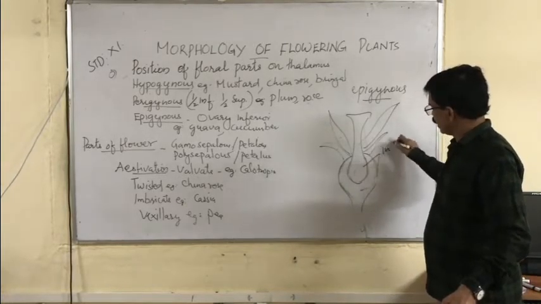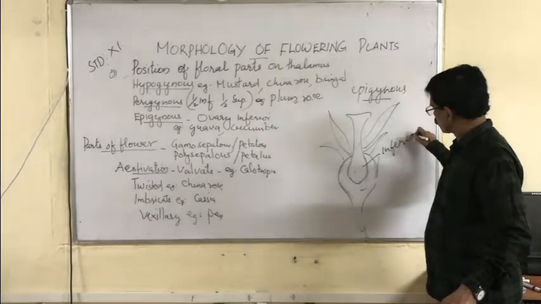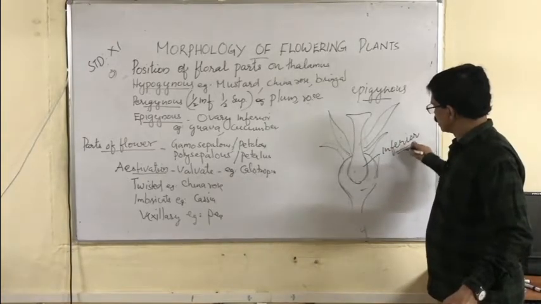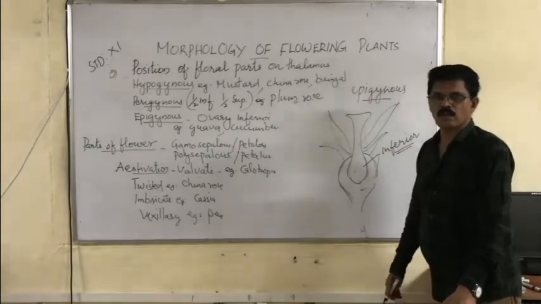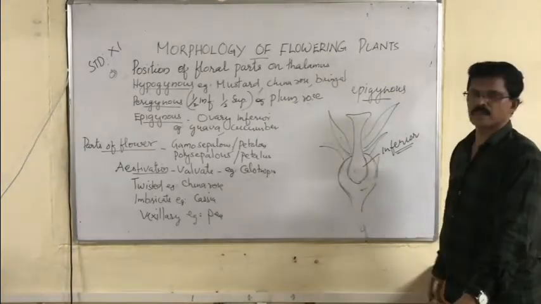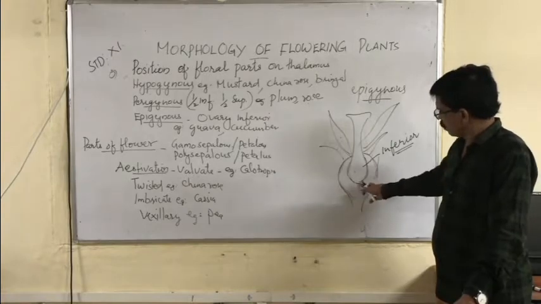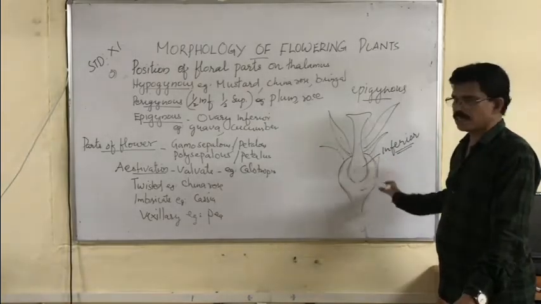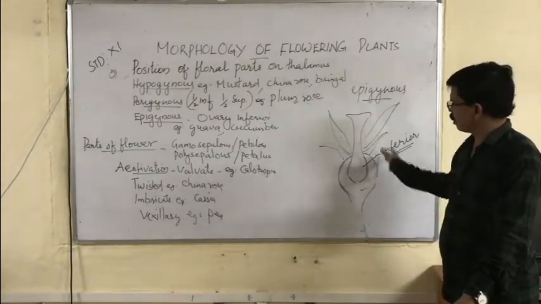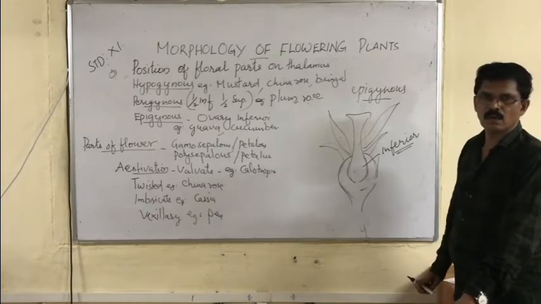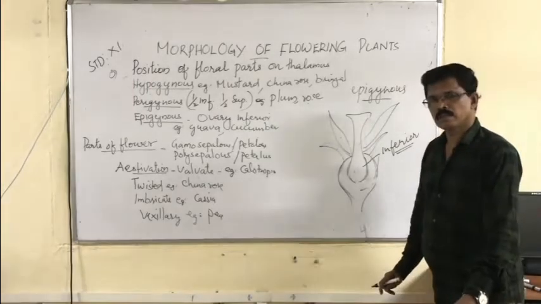Okay, so we can say gynoecium is inferior. So what is meant by gynoecium is inferior? How is this inferior? The thalamus now becomes a cup-shaped structure and completely encircles the ovary. Got it? Right.